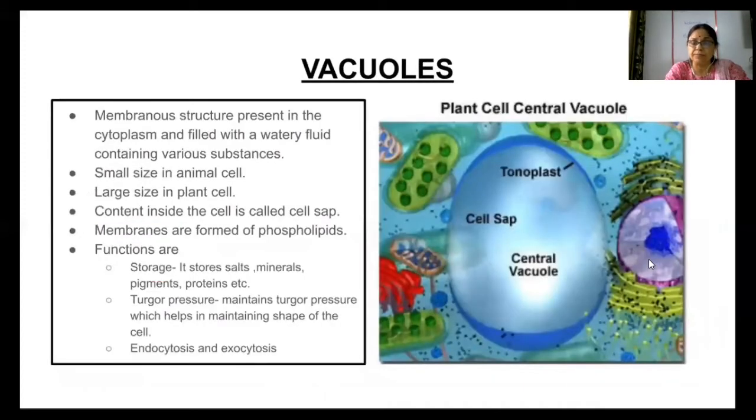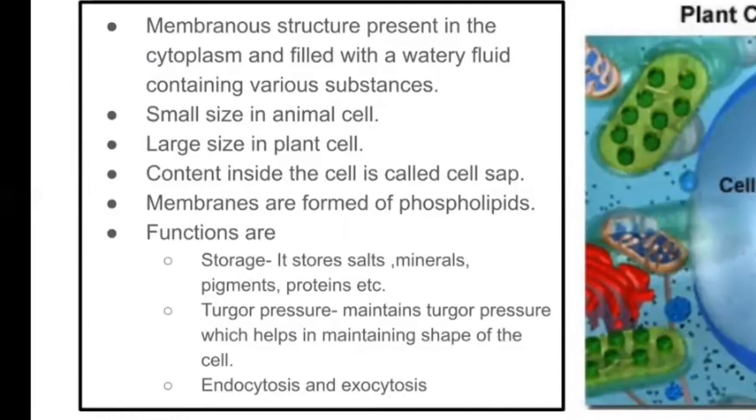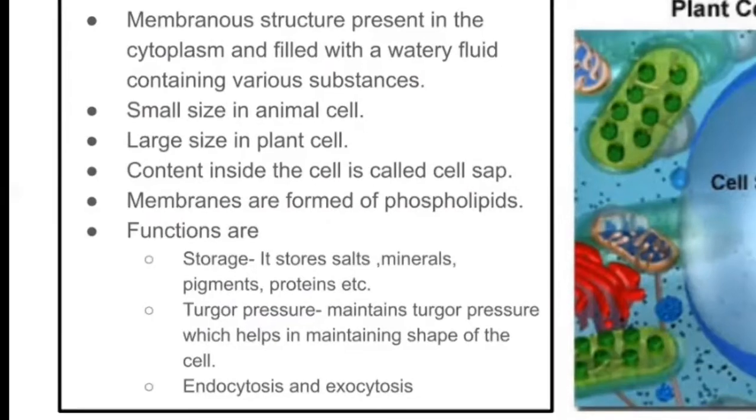Vacuoles. Vacuoles are present in plant and animal cell both. But in case of plant cell, they are large in size. The membrane of the vacuole is known as tonoplast in case of plant cell, and it stores various types of substances. It stores water and minerals. It stores food in it. Sometimes it stores waste in it. Okay. It also maintains the turgor pressure of the cell. Thus, it helps in maintaining shape of the cell also. It is responsible for endocytosis and exocytosis both.